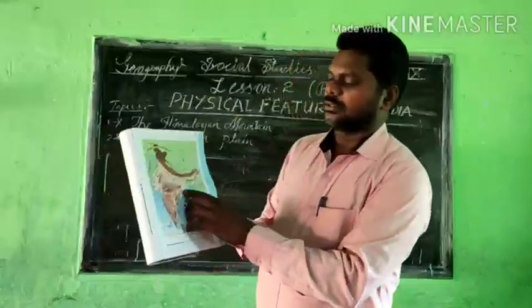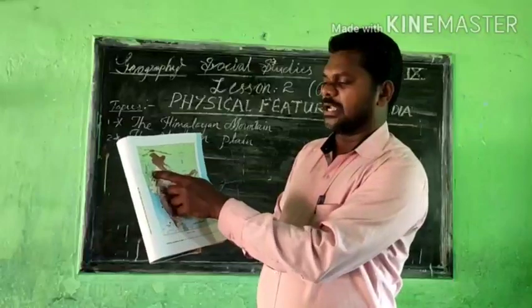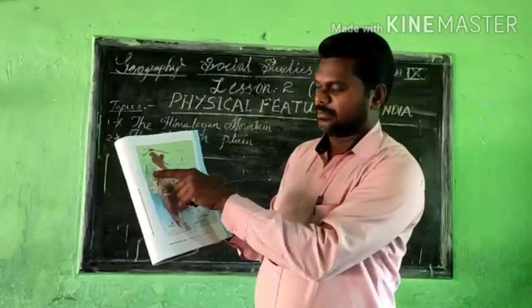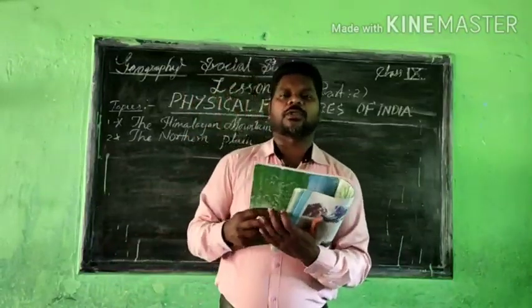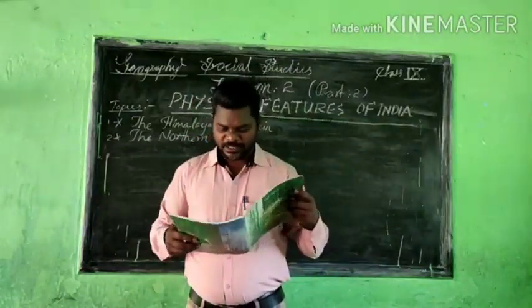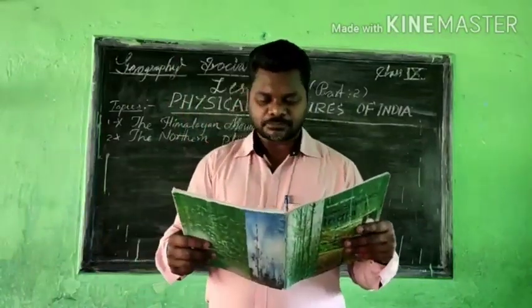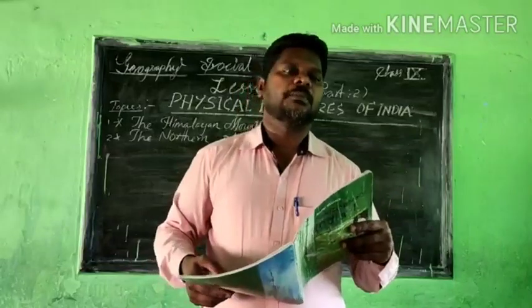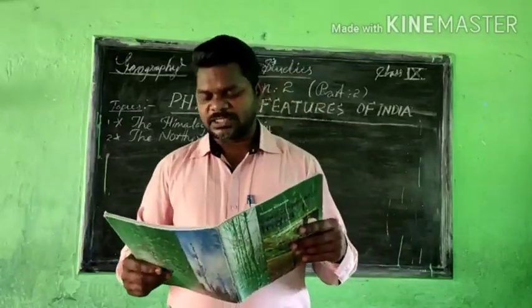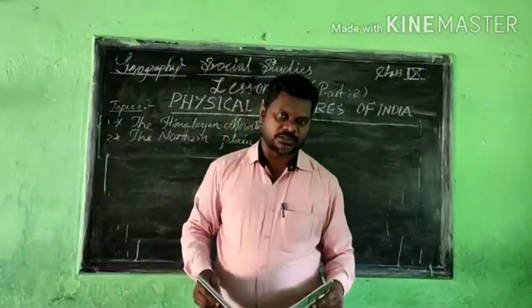Here is North India, this is the Himalaya, and here is the western part of the Northern Plain. These are the areas. This first part is referred to as the Punjab Plain, formed by the Indus and its tributaries.